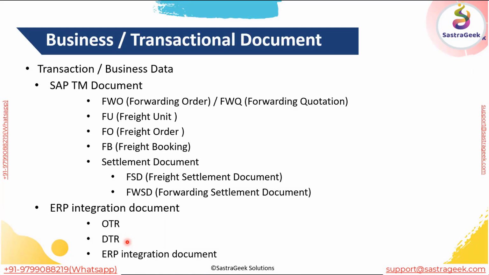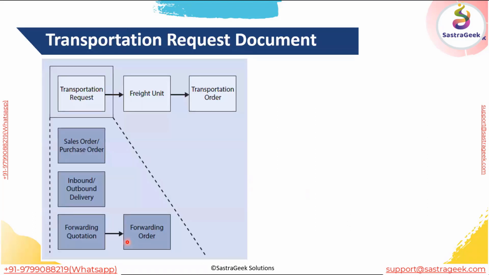You will not be able to open OTR and DTR documents in create or change mode; you will only be allowed to open them in display mode, because they are exactly the replica of the sales order. But in embedded S/4HANA, it is not required.